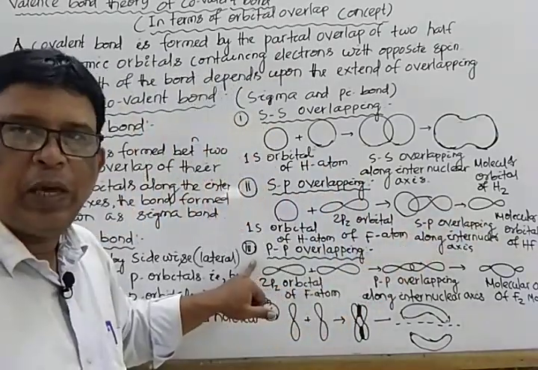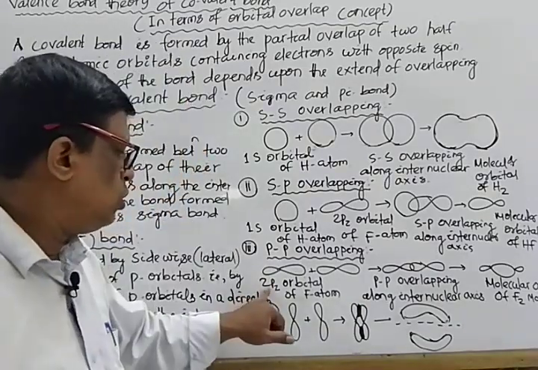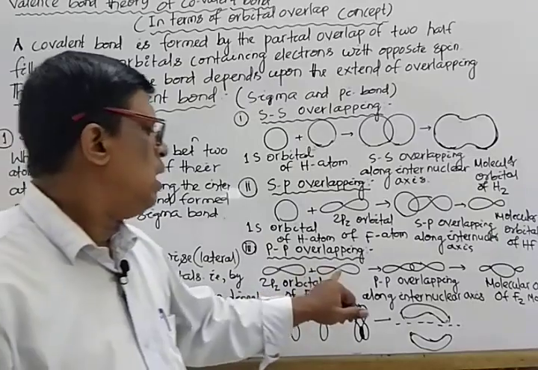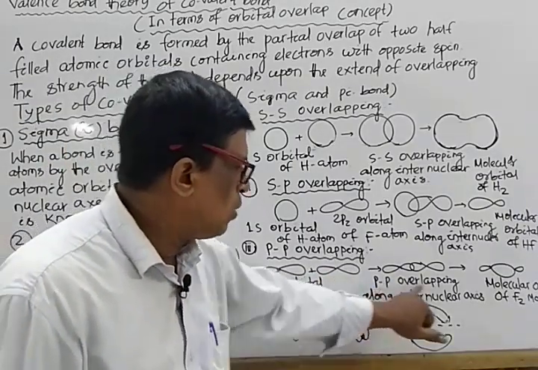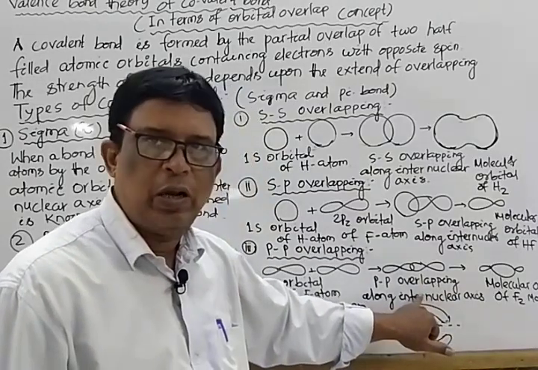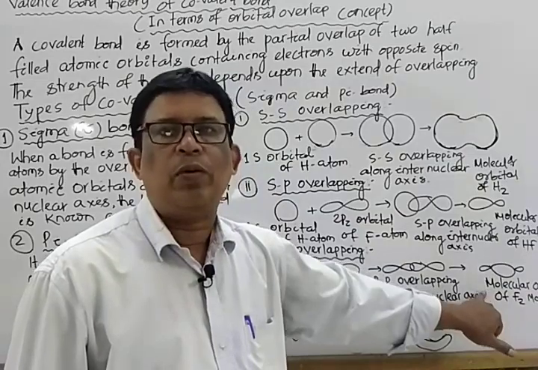Last one is PP overlapping, that is formation of F2 molecule. One is 2pz orbital of fluorine atom, another one 2pz orbital of fluorine atom. When they overlap, it is known as PP overlapping along the internuclear axis, resulting in the formation of molecular orbital of fluorine.